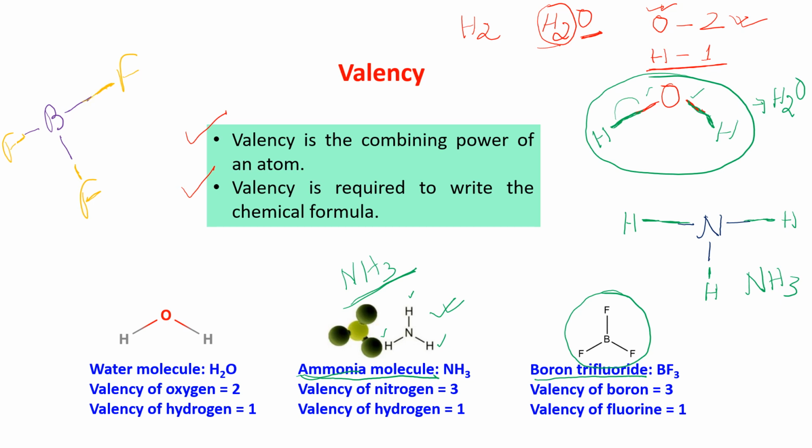We are having 3 fluorine atoms. So they are making a bond. These two are making a bond, and these two are making a bond. And I am getting BF3. Now your question will be, do we have to write in this way, a little in this shape, or can we write straight? You can write straight also. You can write in this form, or you can write in this form. Anyone you can write. It is all the same.